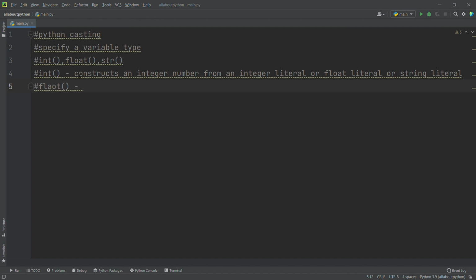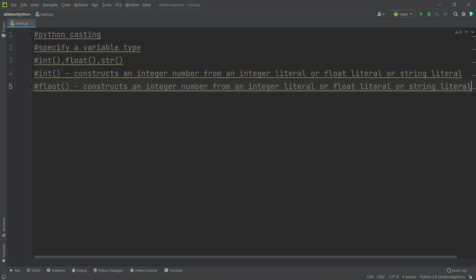I will copy this and paste it so we can save some time. See here, it's going to convert into float literals, from what?